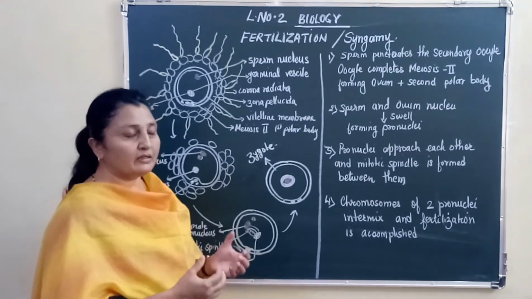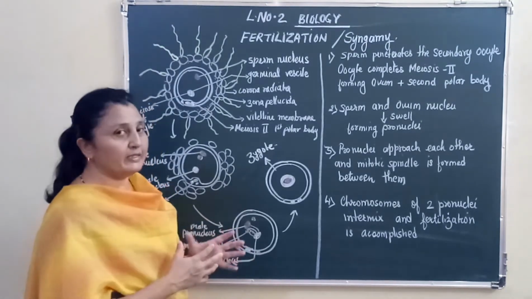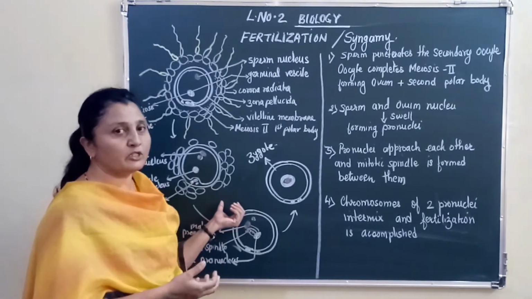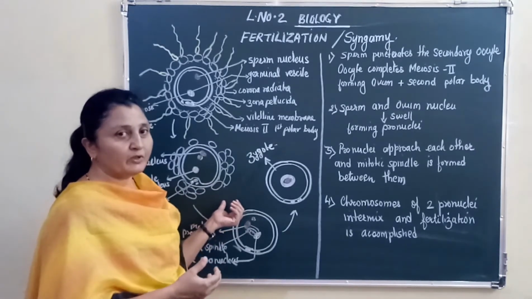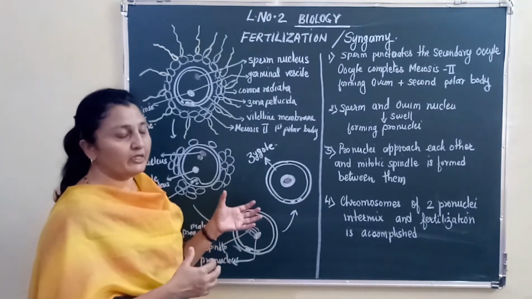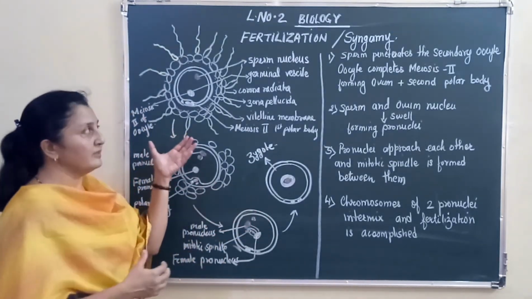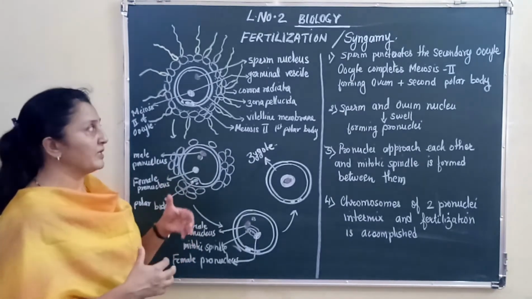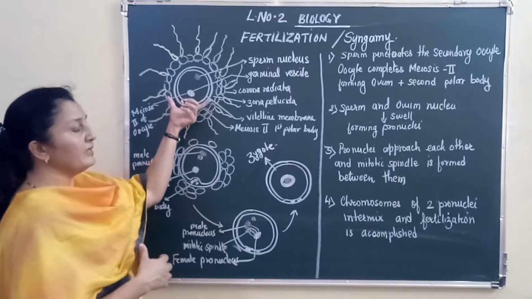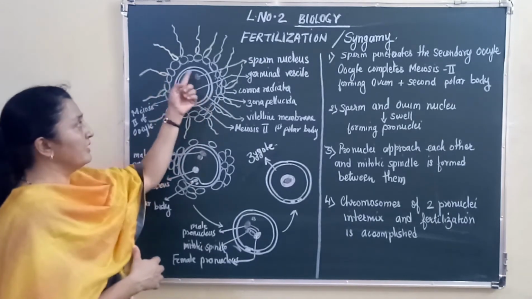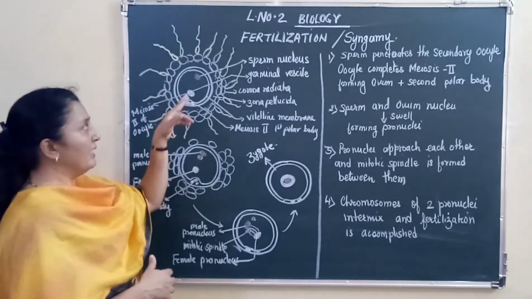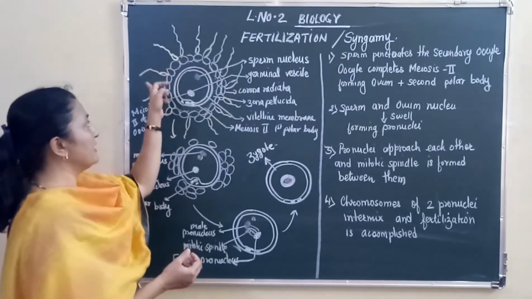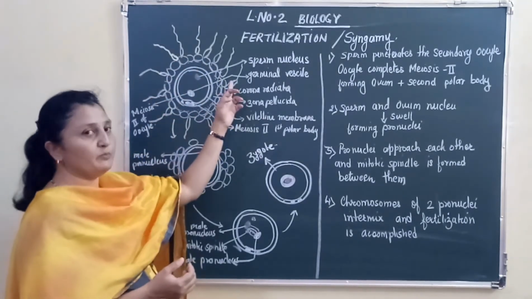Children, this particular diagram was asked in the March 2020 exams. So you need to look at it very carefully. If you look at the diagrams, you will understand what happens during fertilization. You have already learned that this is a secondary oocyte, and during fertilization it gets surrounded by sperms.